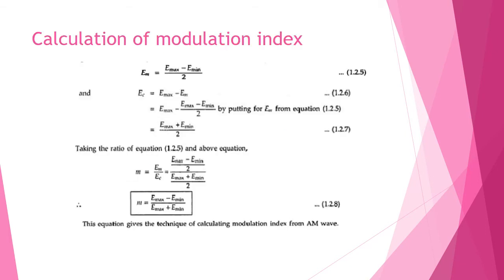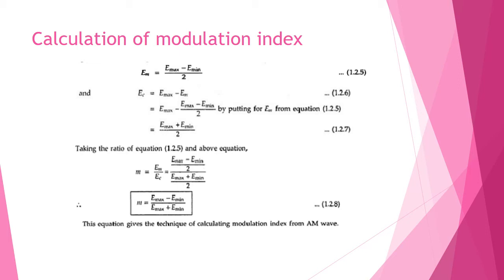Let me show the calculation of modulation index. Em is equal to (Emax − Emin)/2. You all know about that. Next is Ec, which means Emax − Em. In this, we substitute the first equation into the second equation: Emax − (Emax − Emin)/2. Then taking 2 as the LCM, we get (Emax + Emin)/2.